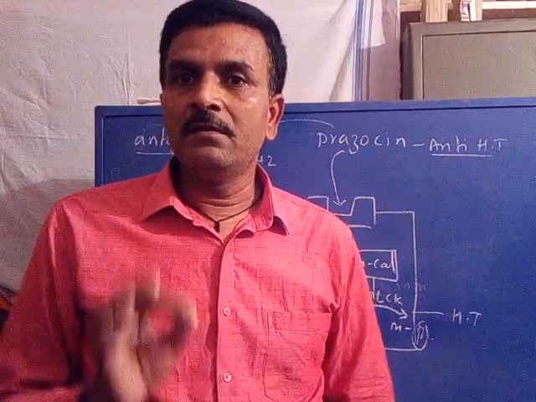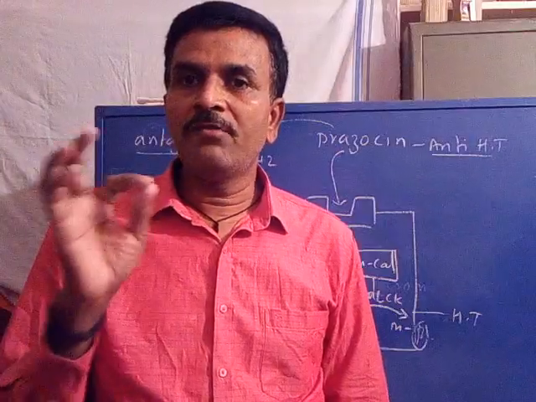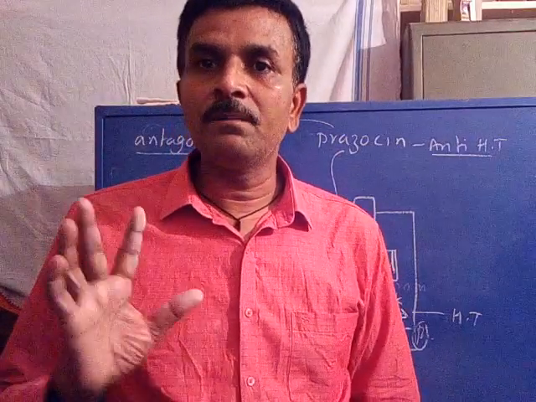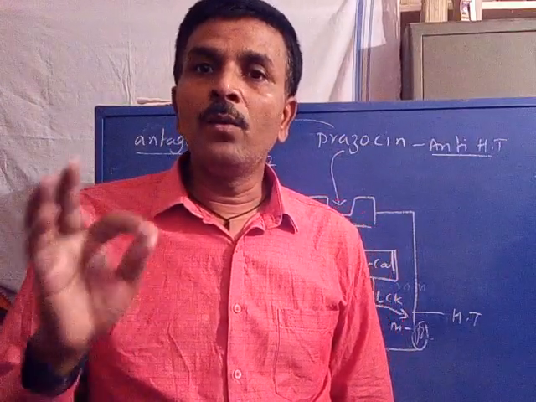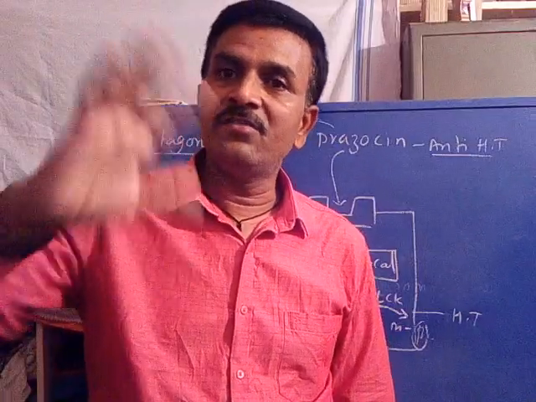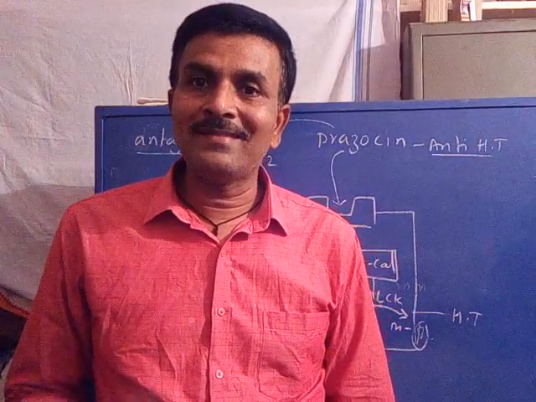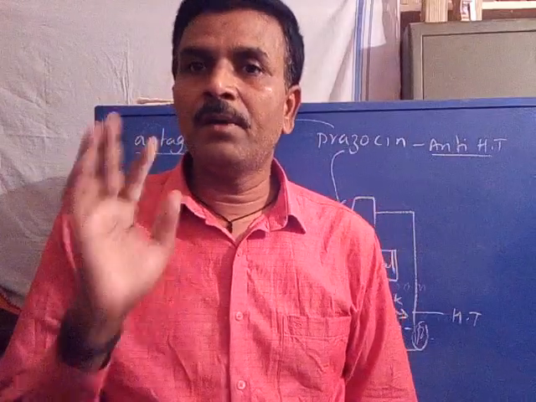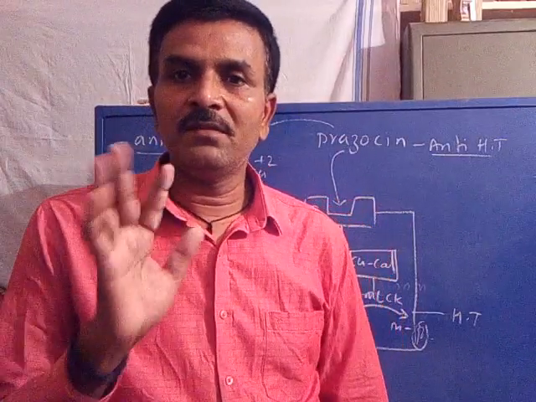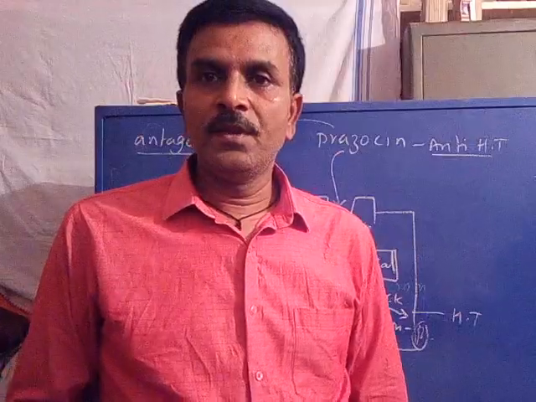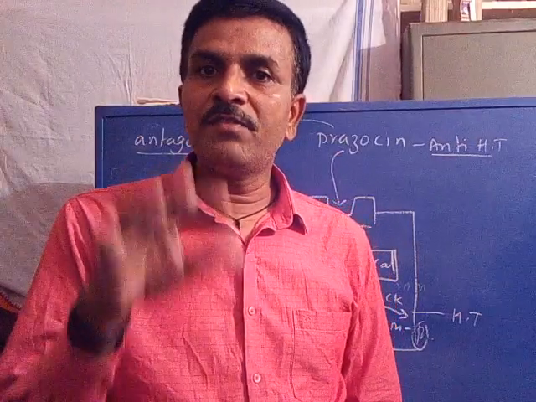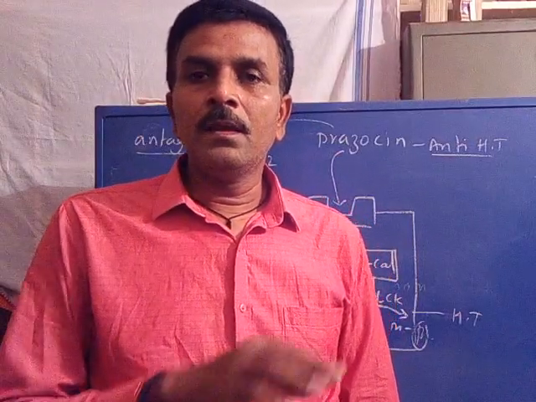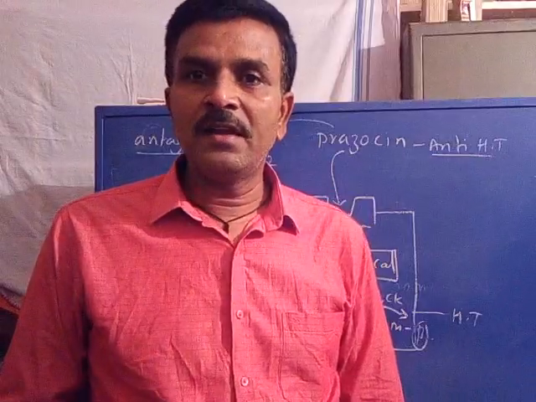It prevented only the access of antigens, but does not show any action upon the cell function, called an antagonist. Now coming to agonist. Agonist, after binding with the receptor, prevented the access of antigen.